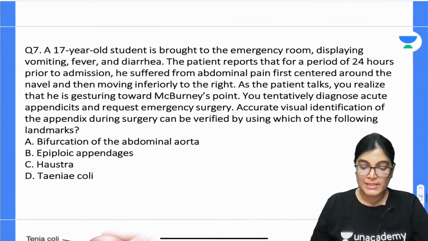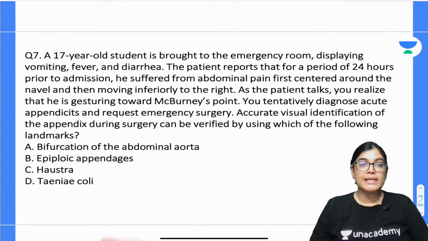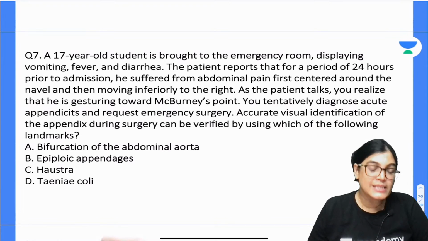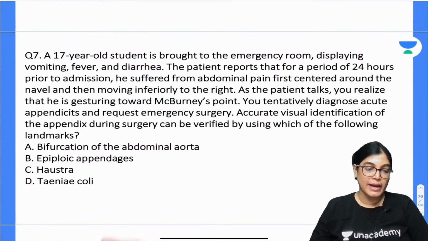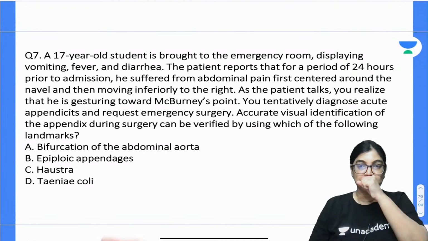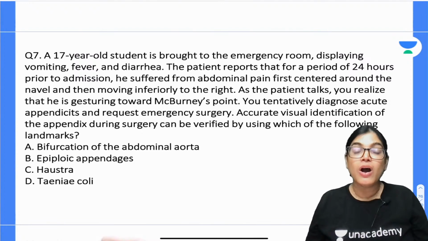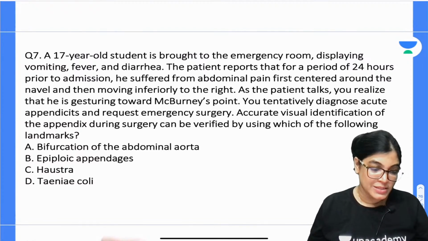Let's move on to question number 7. Four more MCQs. Yes, it's a muscle of first arch, absolutely right. Muscles of mastication, anterior belly of digastric, tensor tympani, tensor veli palatini, all these are muscles of the first arch. Yes, absolutely right, dear.